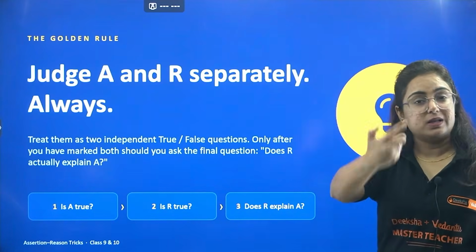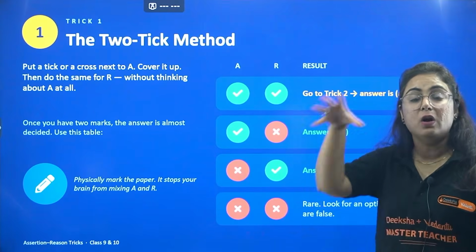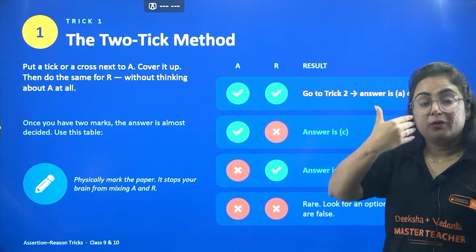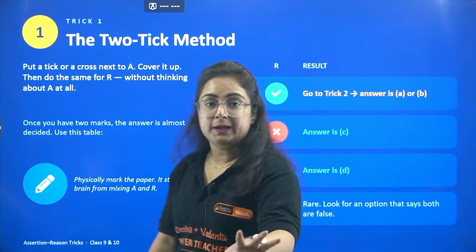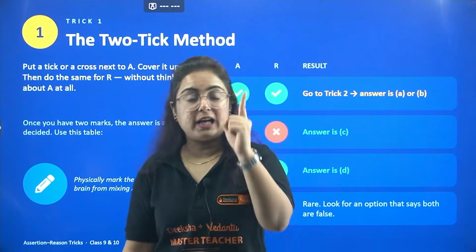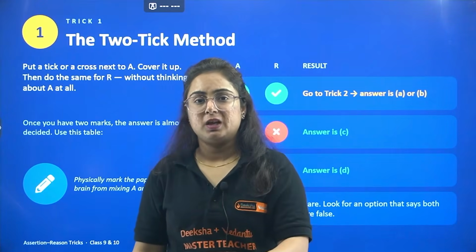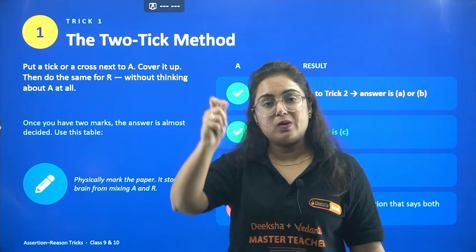Now coming towards the second step that we have to follow: to find out whether it is the reason or not. But one more thing. If you are doing this in your mind, you can end up making mistakes too, because it can get mixed. So I suggest that on the paper also, you can tick it.